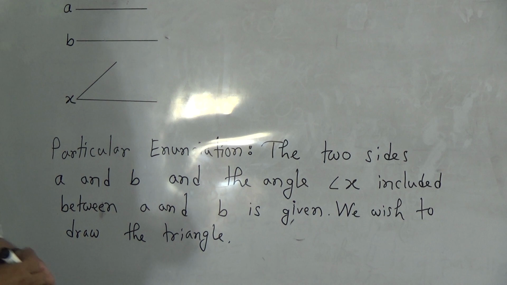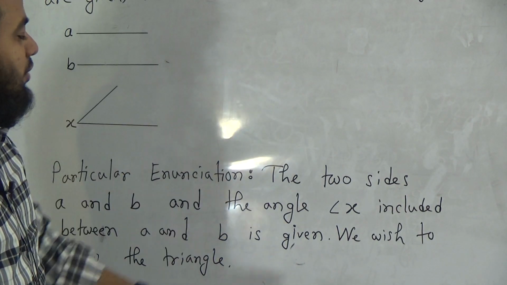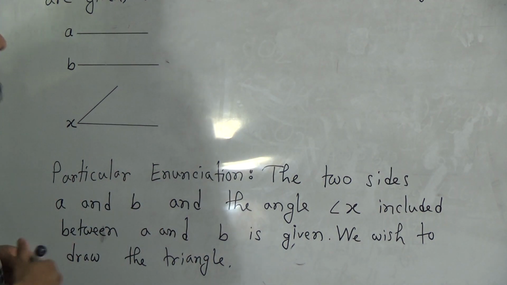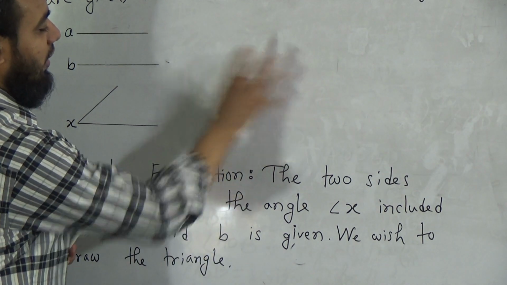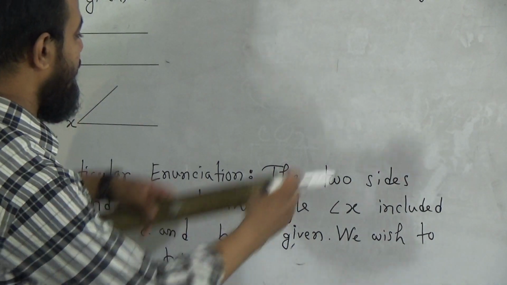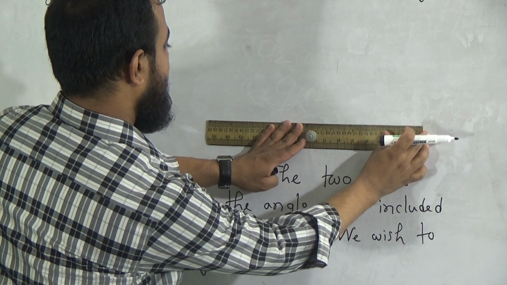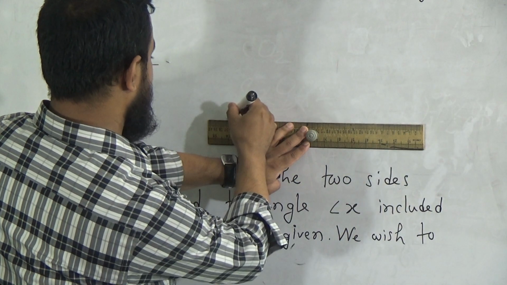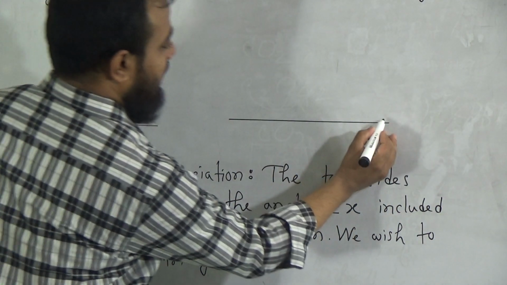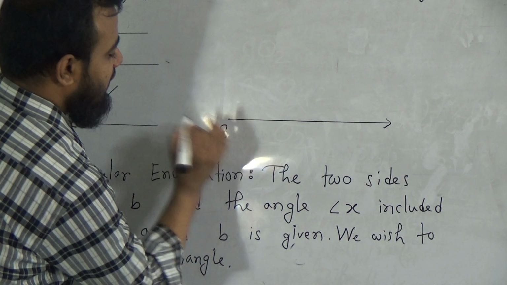Okay, now in this gap we should draw the required triangle here. And we should write down the description of the construction after that. Okay, the drawing's description. Now we draw here the triangle. To draw the triangle, first of all we will assume a ray here. Okay, a big ray, and you know that a ray has an end point, and the other side has no end point. Okay, that means this is a ray. Suppose at first this is a ray. This ray's name is suppose BD.